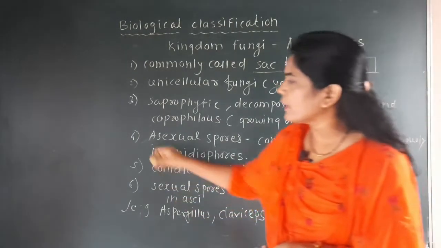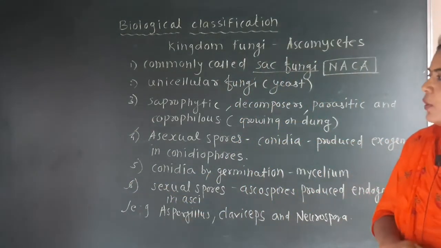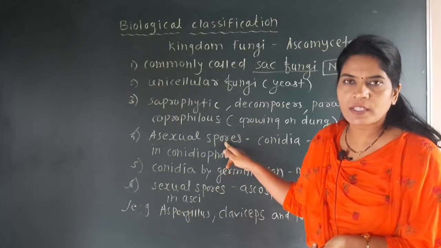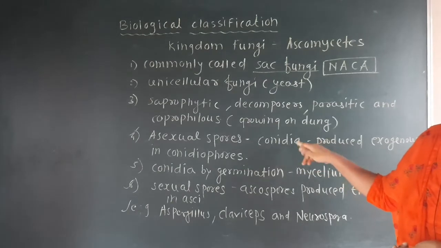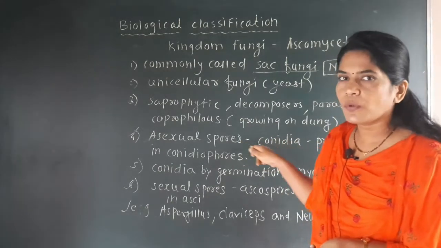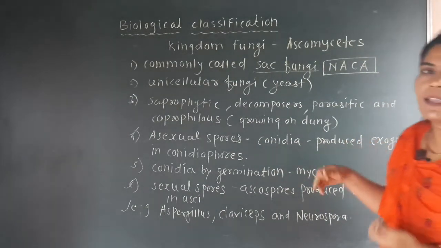Now the fourth and sixth points belong to reproduction. Asexual reproduction is also there by spore formation, and the name of that spore is conidia. Here the asexual spores are called conidia.